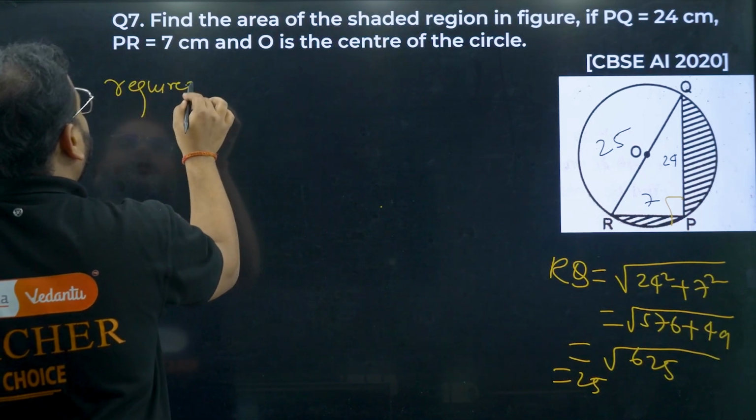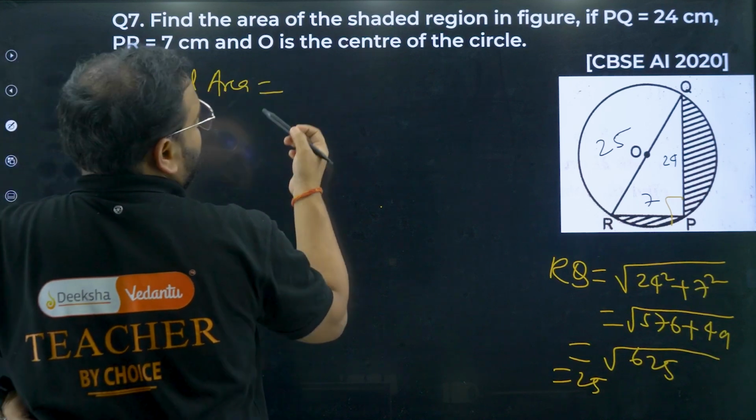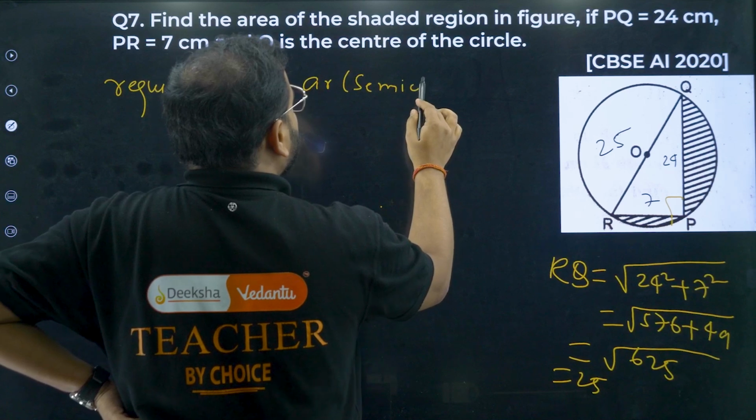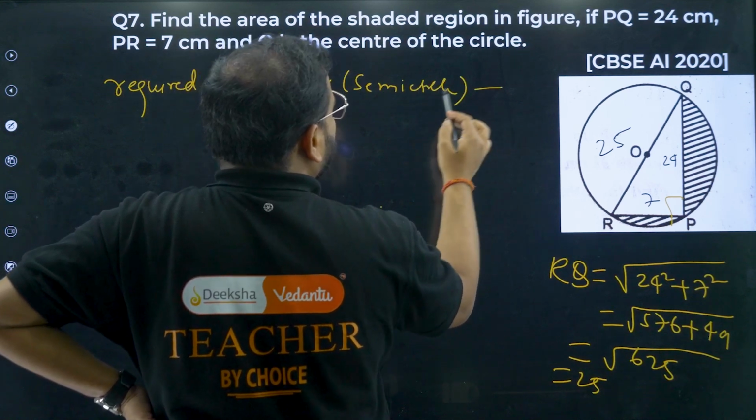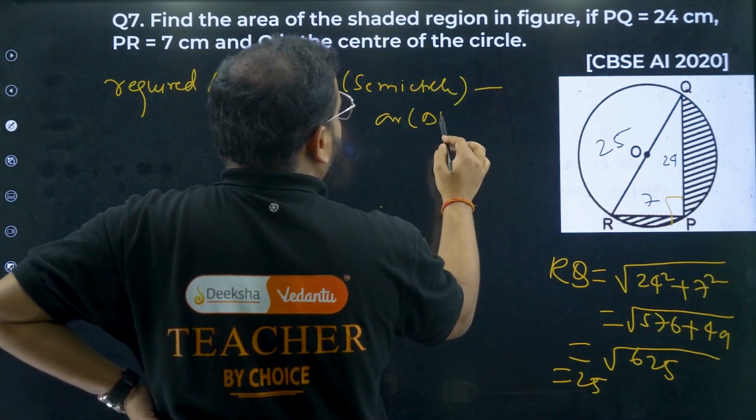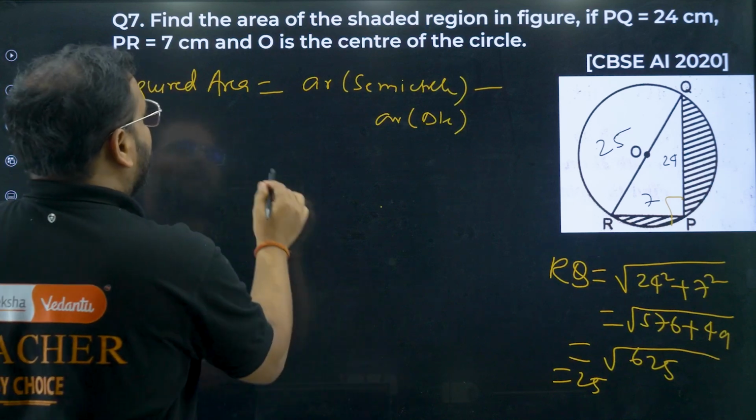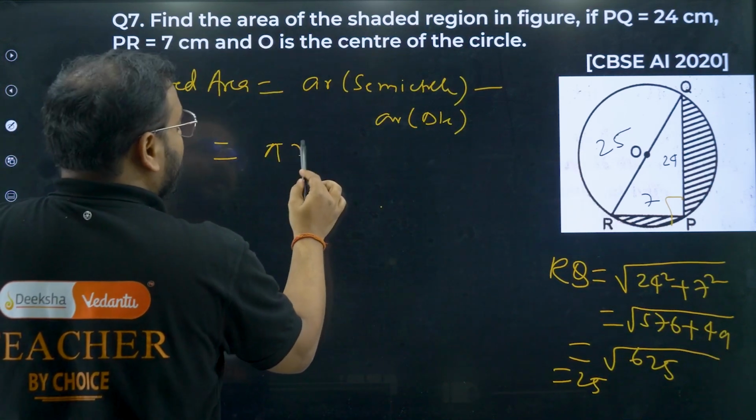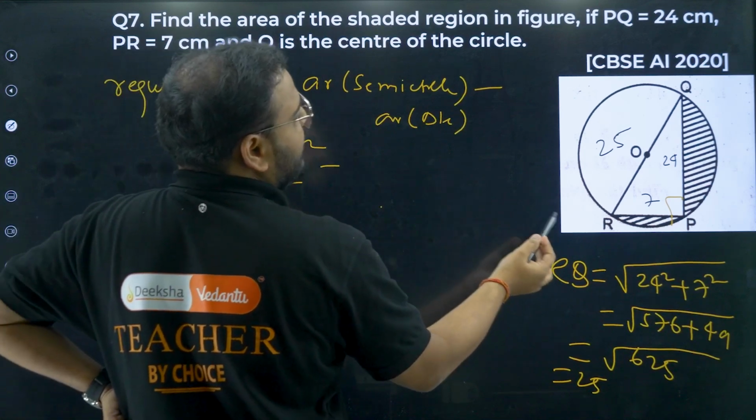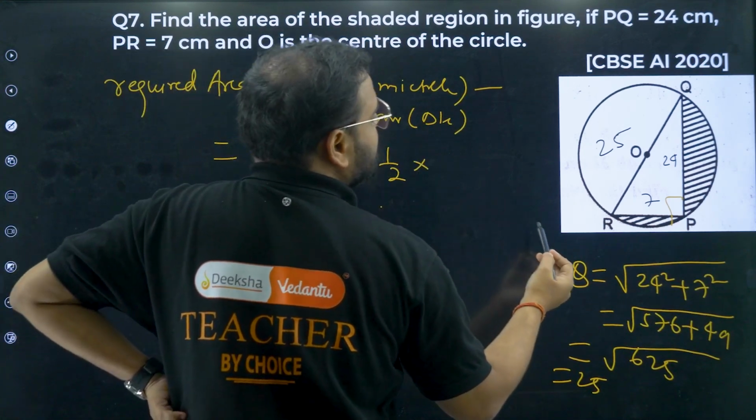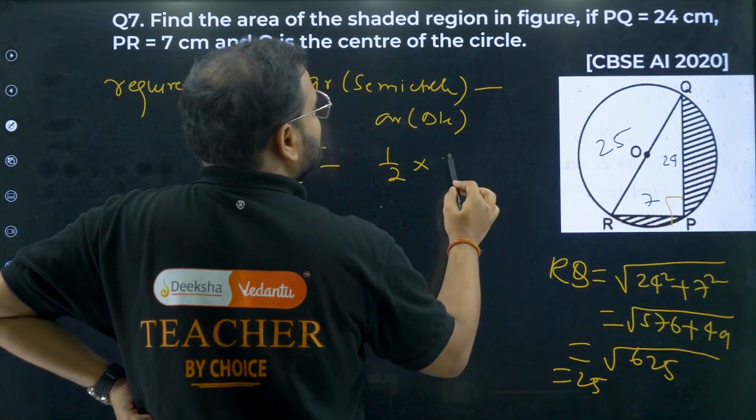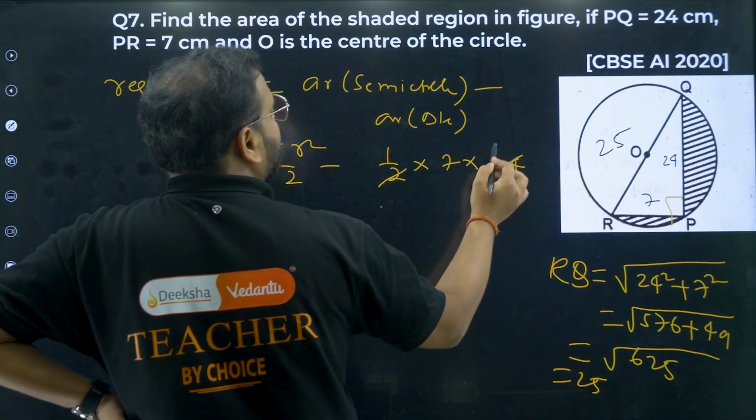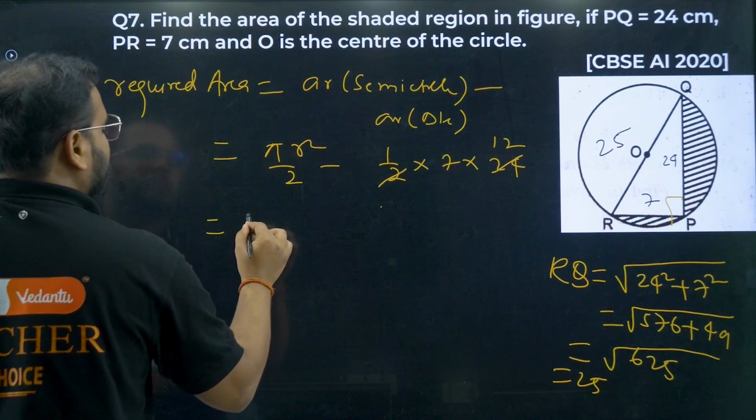Okay. So required area equals area of semicircle minus area of triangle. Area of semicircle is pi r square by 2, minus triangle area, which is very simple: half into base into height. What is base? Only 7. Height is 24. What am I getting? Cancel this. 12.